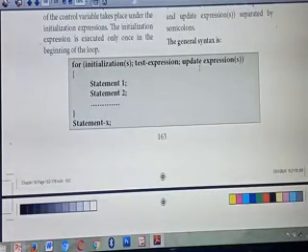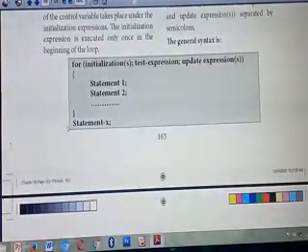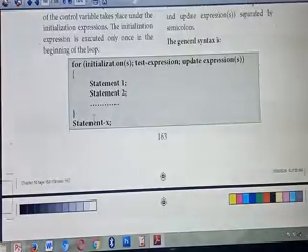So the test expression is a condition you are giving. If the condition is true, the statements you have given inside the for loop will execute. Then the control automatically flows to the update expression. If the test expression, the condition, is false, the flow of control comes outside of the loop and this statement will execute. Understood the working of the for loop?